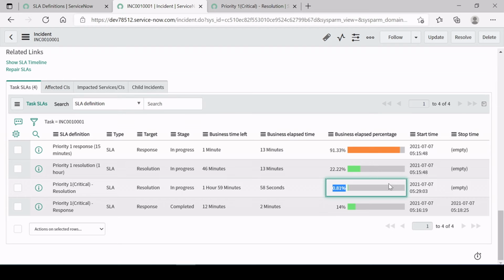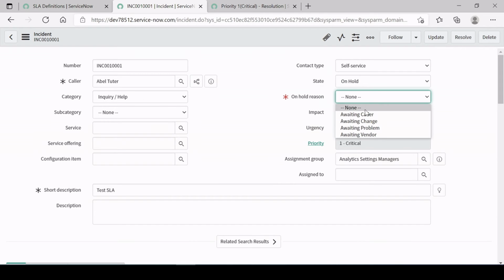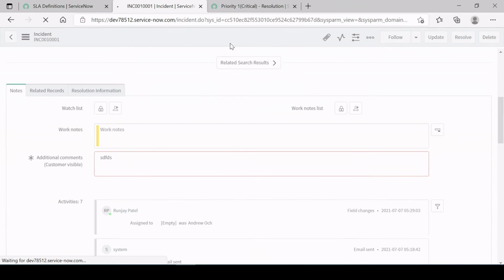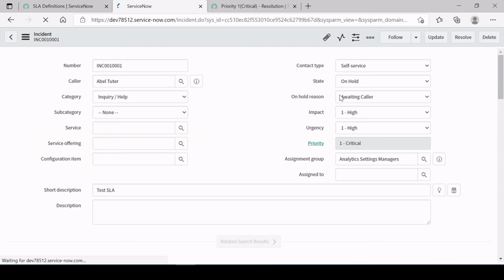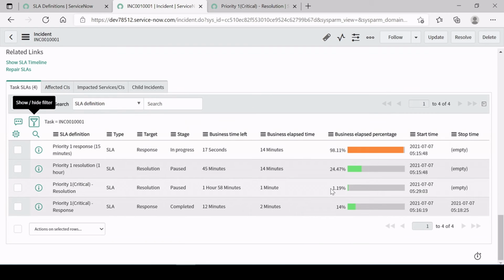So it's getting attached. So if I put this on hold and give a reason, okay, I'm just giving anything, then our SLA should also get paused because we have given a pause condition: state should be on hold. So let's refresh it. Right now it is 1.9% over here, and we will wait for a second, it should not change, right?